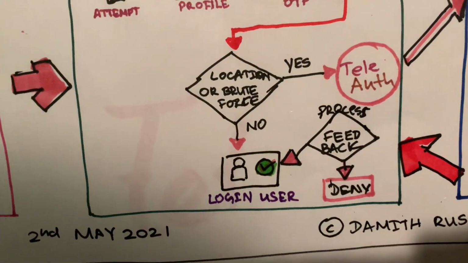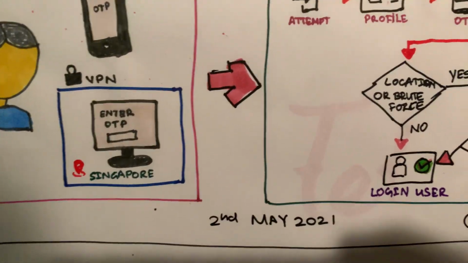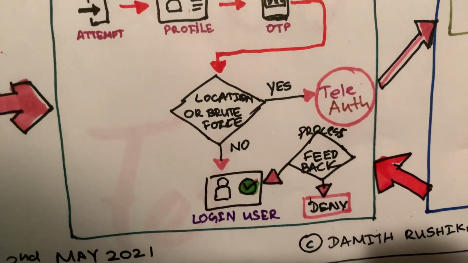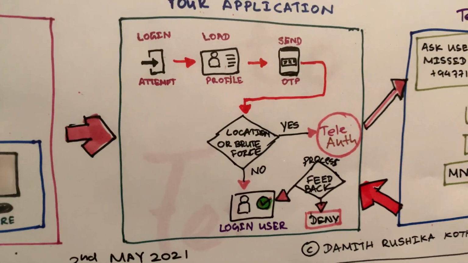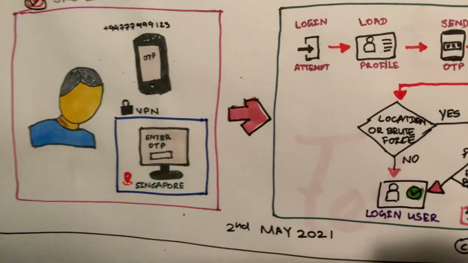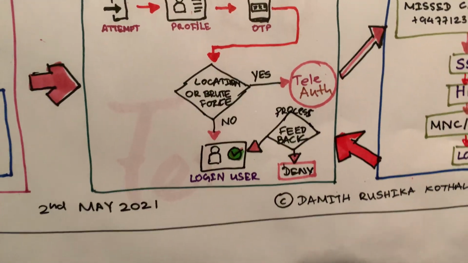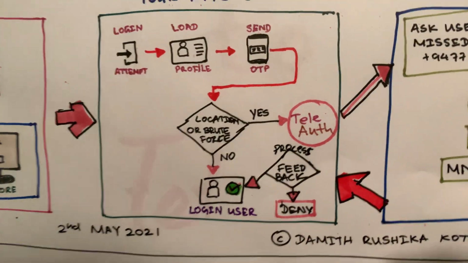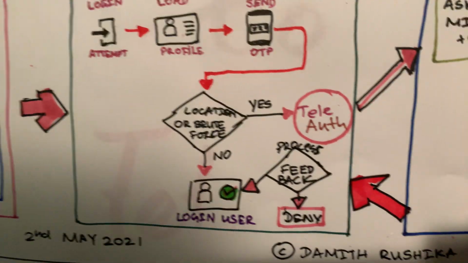When it comes to anomalous activities, for example, I am a Sri Lankan who logs into the Singapore VPN, the IDCS identity layer can have an added layer to verify locations. Some identity providers have perimeter protection and location-based blocking, but that uses the IP address of the VPN. So to verify the actual location of the user, if there is an issue with the location, or if the platform senses a brute force attack on the OTP platform, it can redirect the request to teleauth.